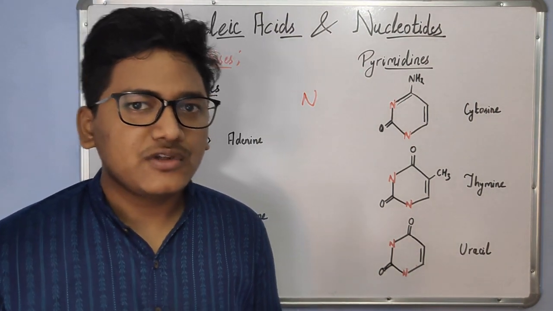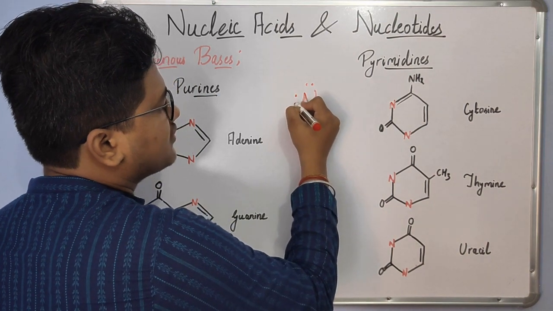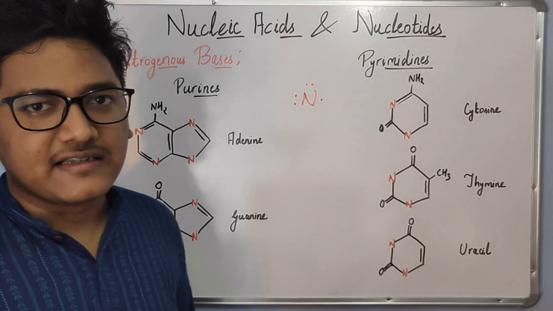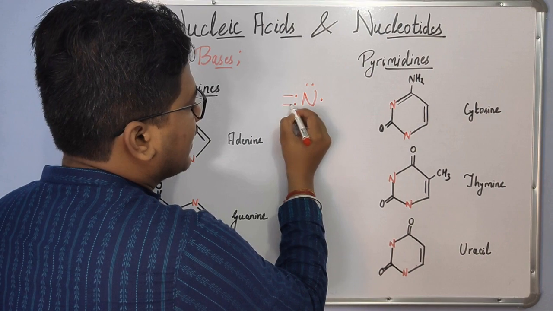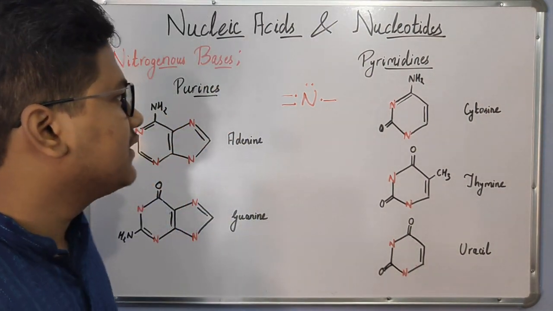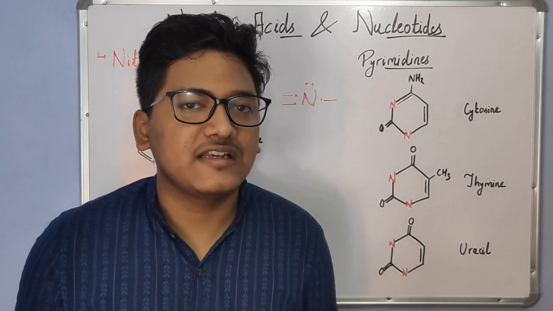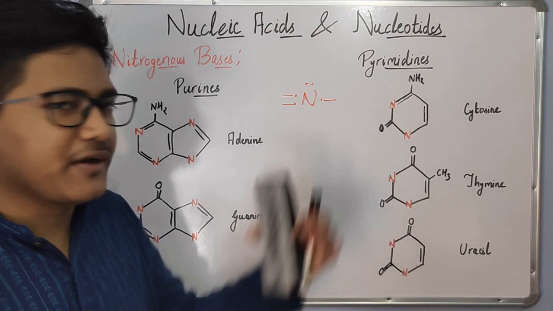So if we look into the structure of nitrogen, the nitrogen has 5 electrons in its outermost shell or the valence shell, and 3 of these are covalently bonded to other atoms or other molecules, and there are 2 electrons which are left unattended, which make a lone pair.